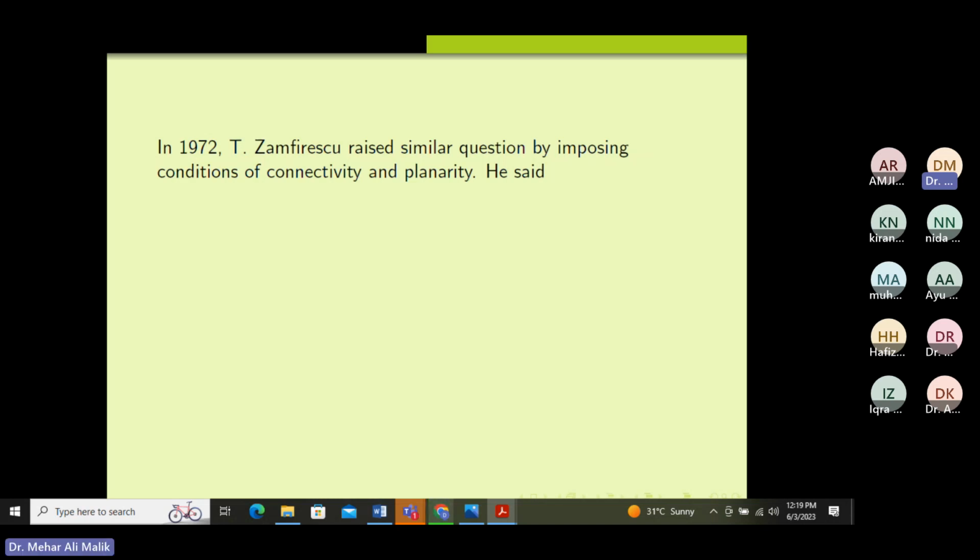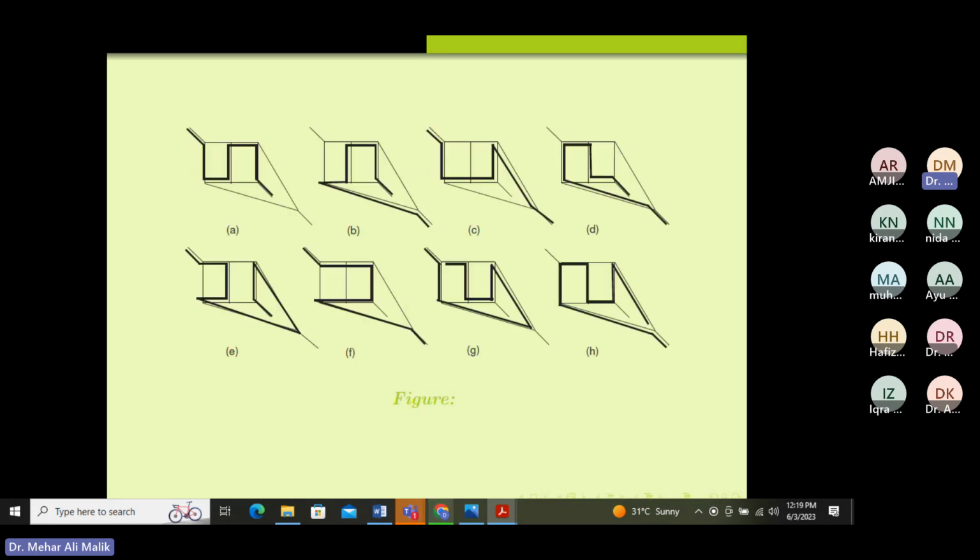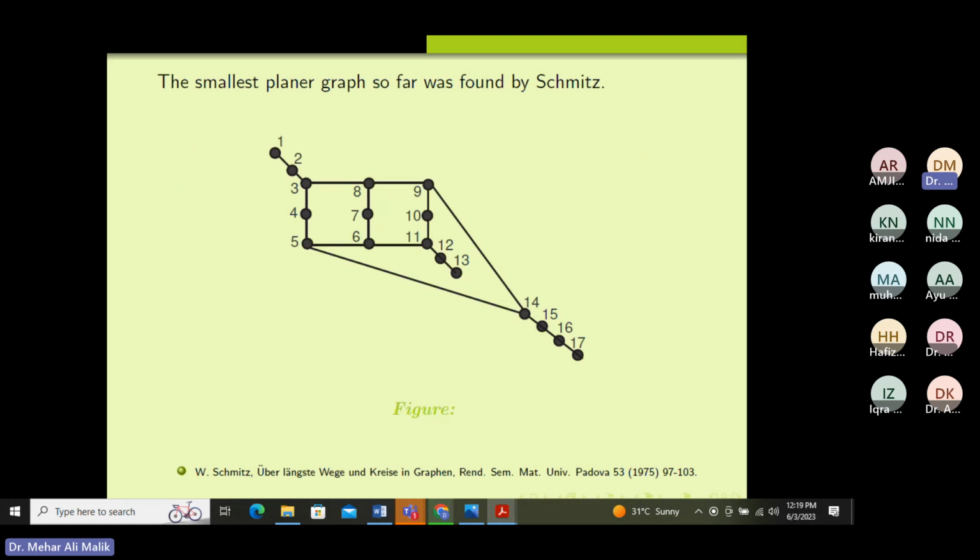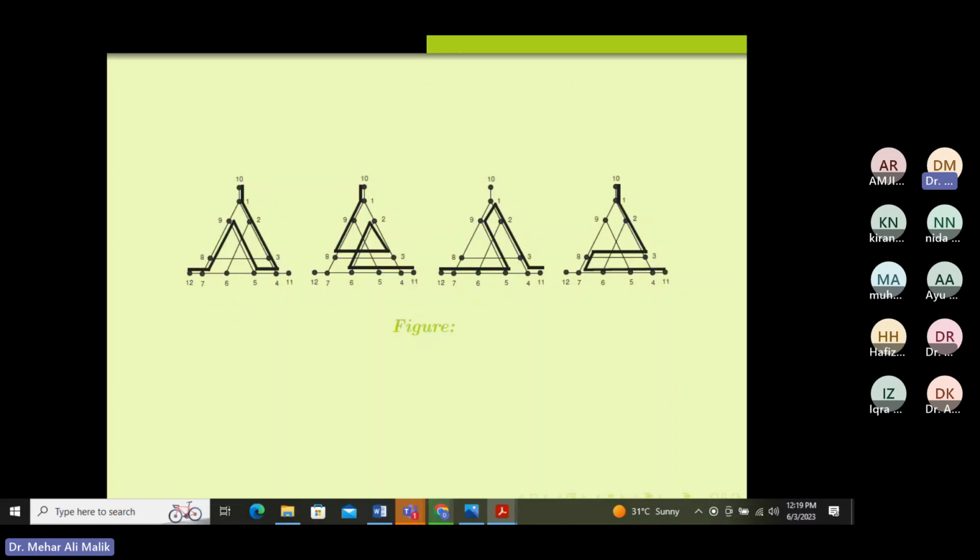Instead of saying path, he said, okay, what about cycles? What about planarity? What about non-planar? What about connectivity of the graphs? You can see that in these graphs, we have a one connected graph. One connected means if we remove just one vertex, the graph will be disconnected. If we remove this vertex 11, the graph will be disconnected. Vertex 3, the graph will be disconnected. So again, in this graph, we have a one connected graph.